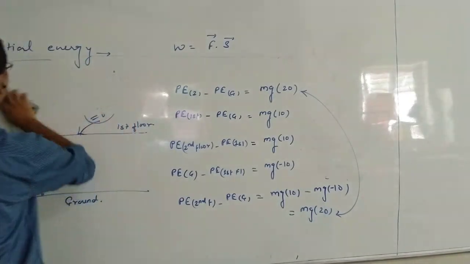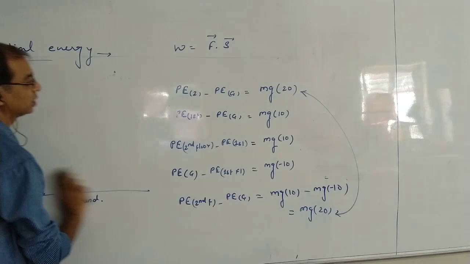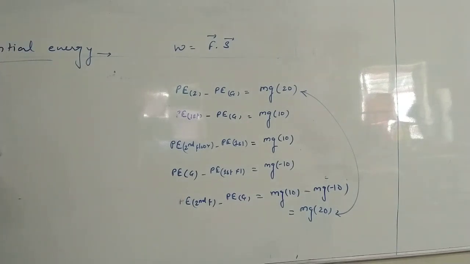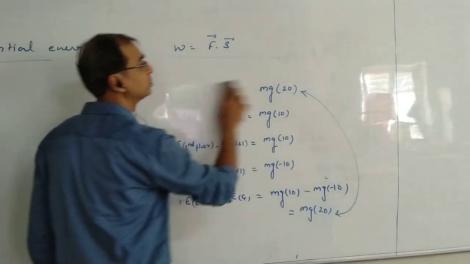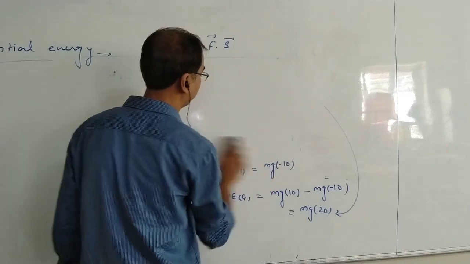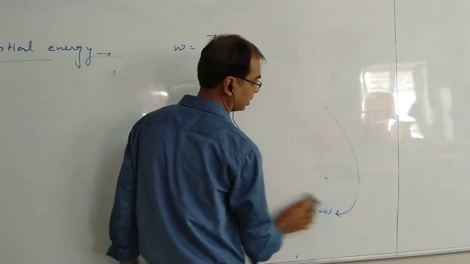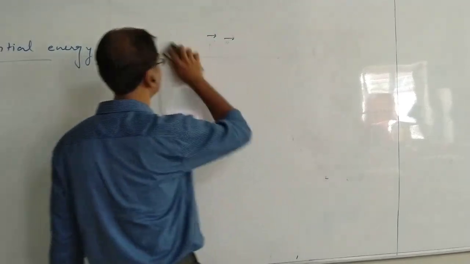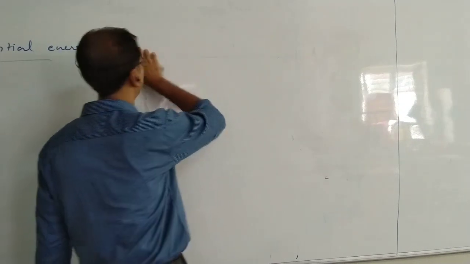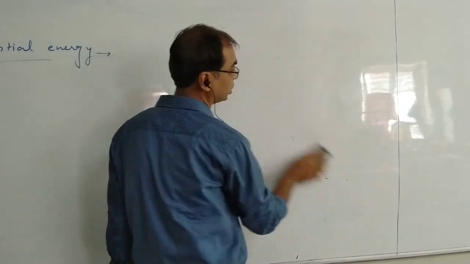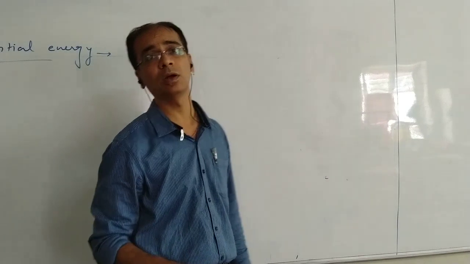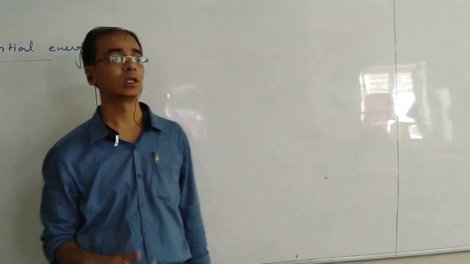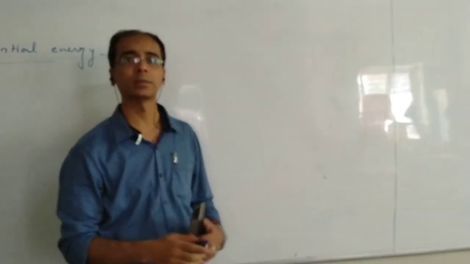Now, as I told you, potential energy is always associated with a conservative force. Now, what is a conservative force? A very simple definition we had in work, power and energy. What was that? Work done by a conservative force does not depend on the path. It only depends on the initial and final position, or I should say it depends on the displacement only.